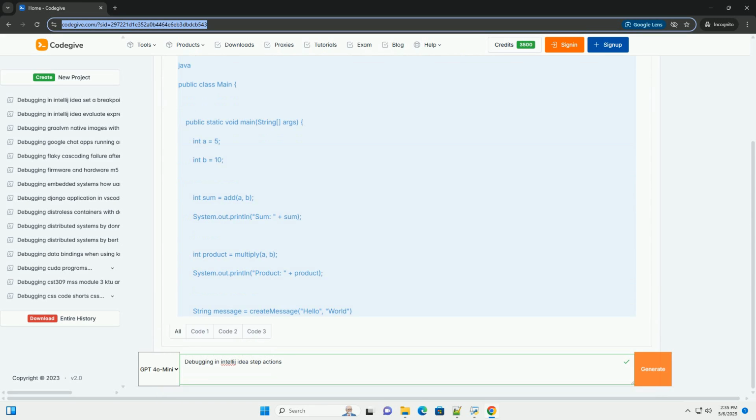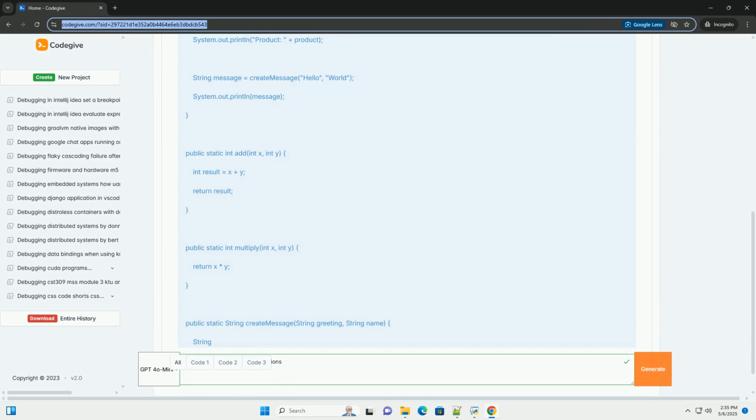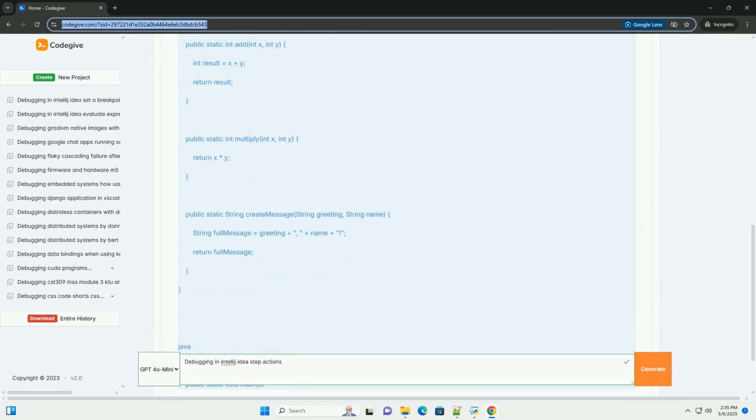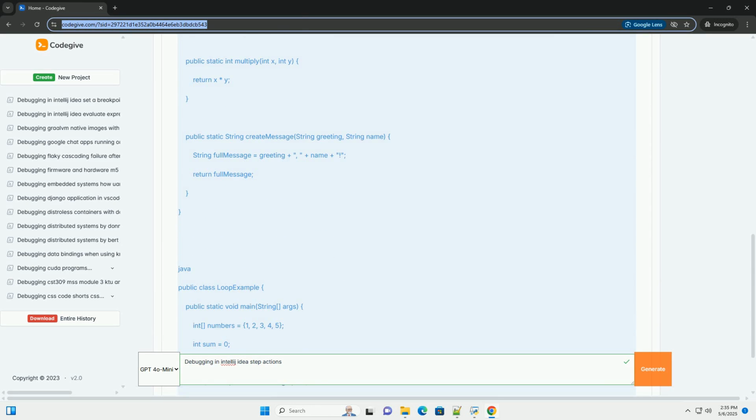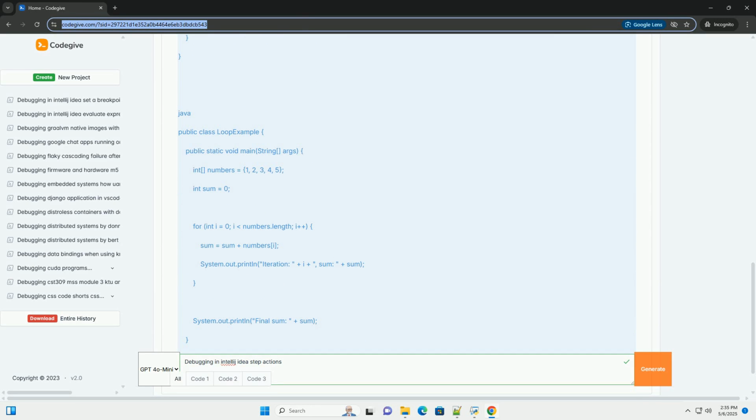OK, let's dive deep into debugging in IntelliJ IDEA using step actions. This will be a comprehensive guide with explanations, examples, and best practices. What is debugging? Debugging is the process of identifying and resolving errors, bugs, in computer programs. It's a crucial part of software development. A debugger is a tool that allows you to step through your code line by line, inspect variables, and understand the flow of execution. IntelliJ IDEA has a powerful and feature-rich debugger that makes this process much easier.